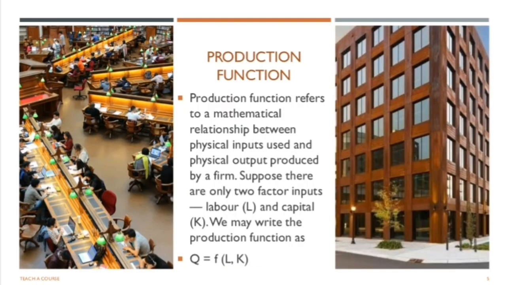Now, since we have already defined what is production, let's define the production function. Production function refers to the mathematical relationship between physical inputs and the physical output produced with the help of given inputs. For example, if there are two factor inputs like labor and capital, then the production function will be written as Q, which is output, is a function of labor and capital.